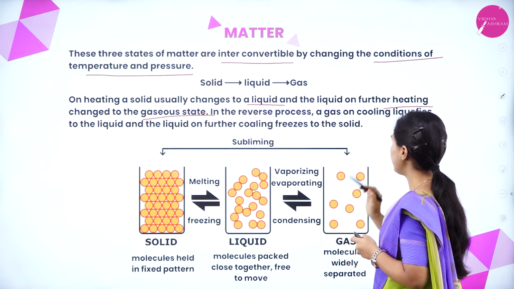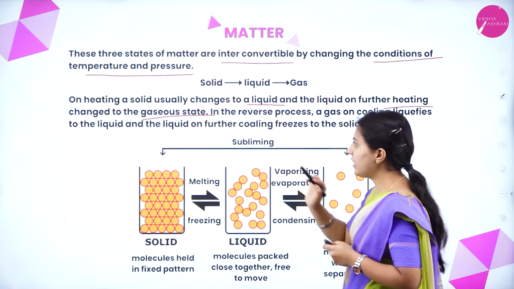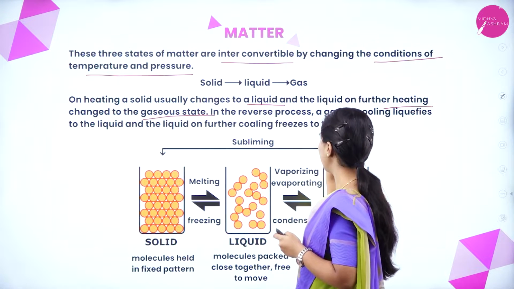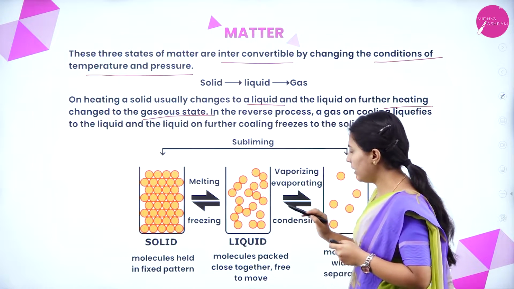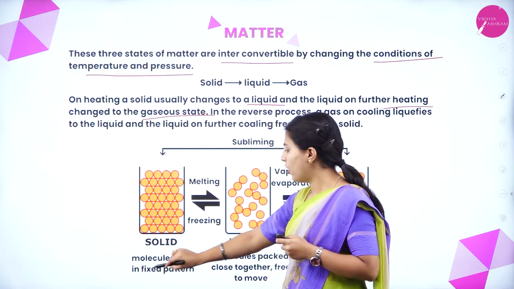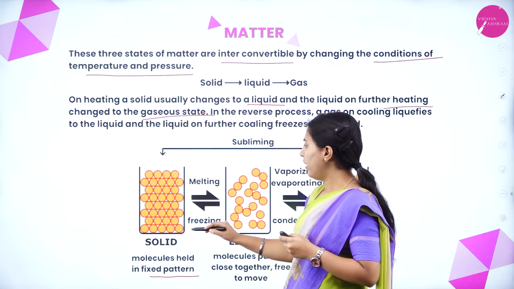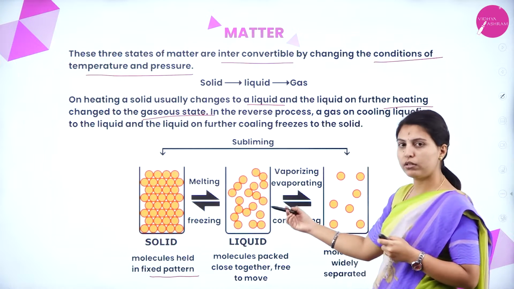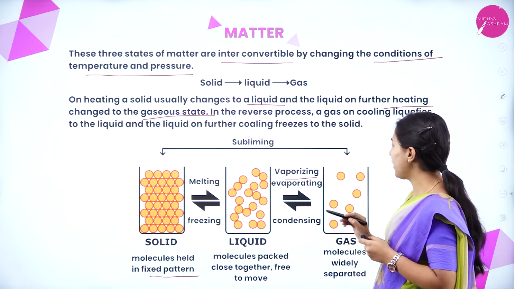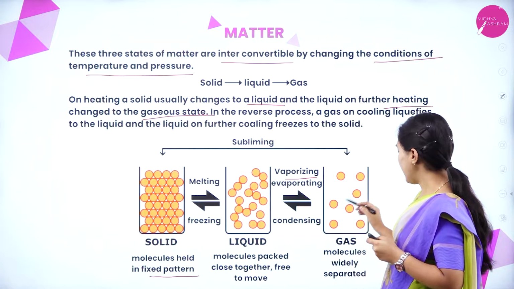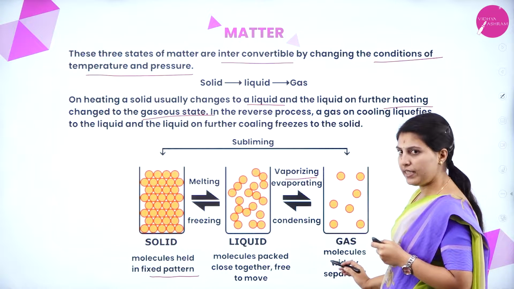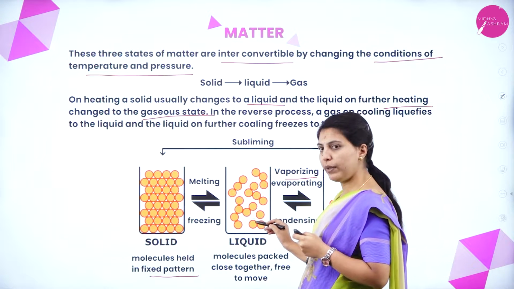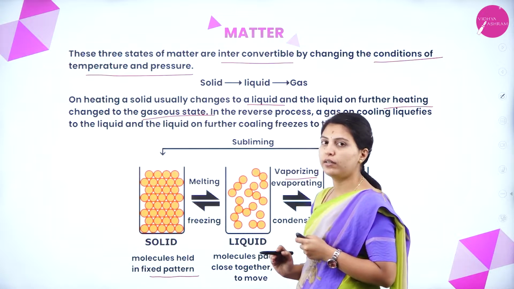In the reverse process, a gas on cooling liquefies into liquid and liquid on further cooling freezes to solid. See here, this is solid, molecules in fixed pattern. After melting, it forms liquid. After getting more heat, it will start vaporizing or evaporating and gas molecules move widely separated. Vice versa, on condensing it will form liquid, on freezing it will form solid.